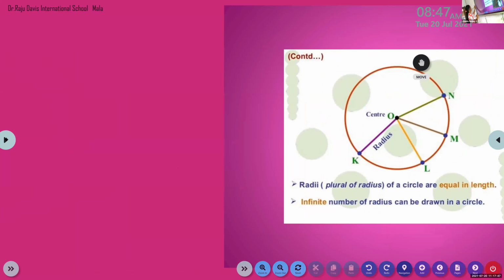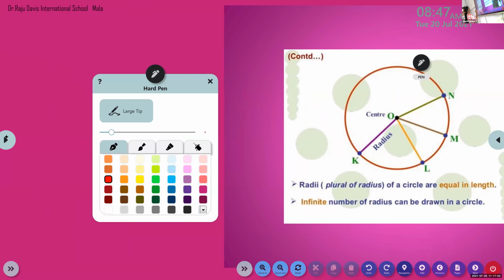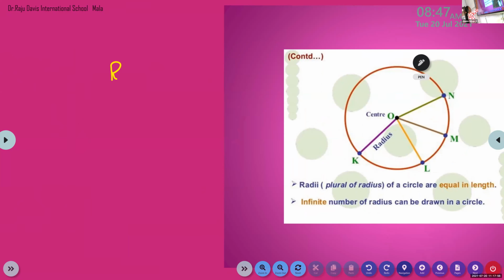Okay, you write the heading. Regions of a circle. Write the heading, regions of a circle.